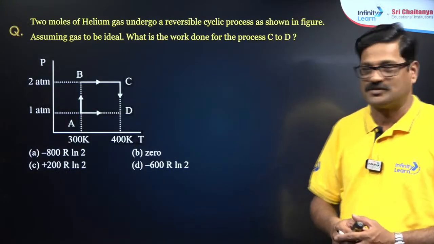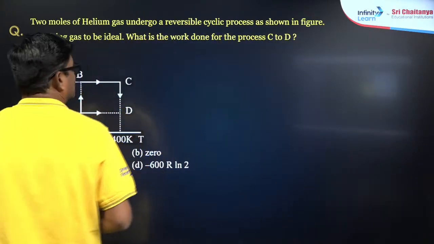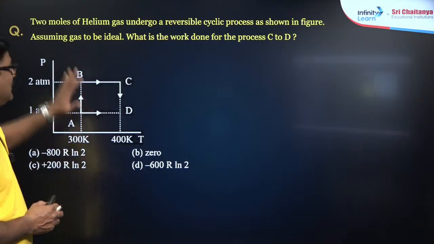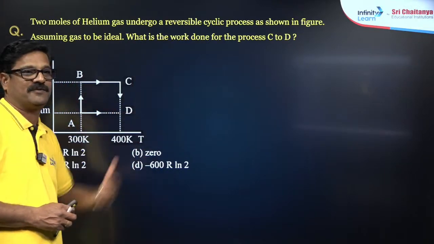So this is the first question of the day. 2 moles of helium gas undergo a reversible cyclic process as shown in the figure. I think we completed up to this question in yesterday's session. From now onwards we have to append from here.